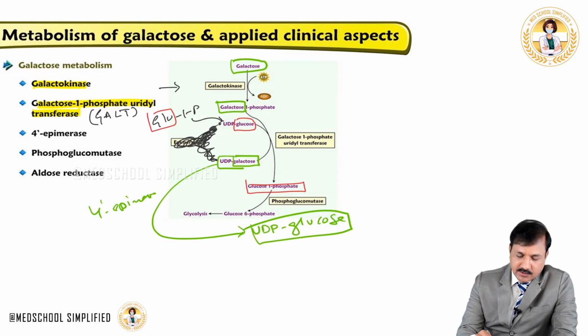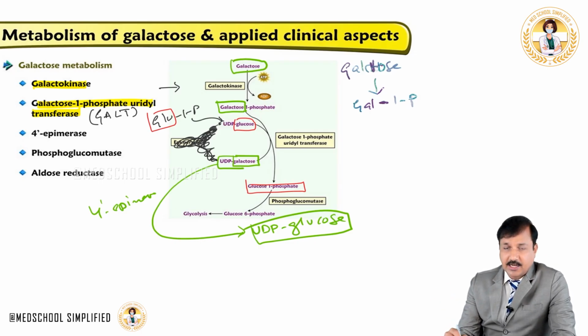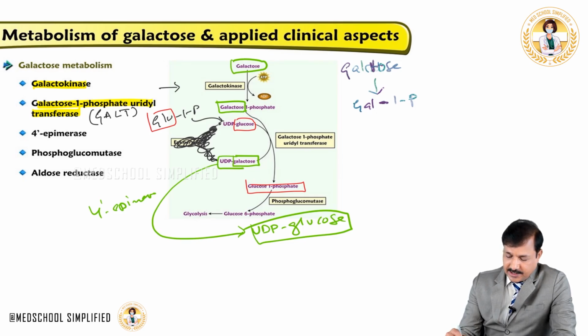Now the second galactose, I am going to color it a little differently, so I will use this color here. Say this is the second galactose, converted into galactose 1-phosphate, and this galactose 1-phosphate undergoes the GALT reaction, the galactose 1-phosphate uridyltransferase reaction, where UDP-glucose goes in.